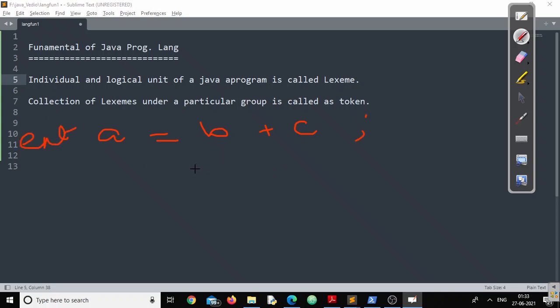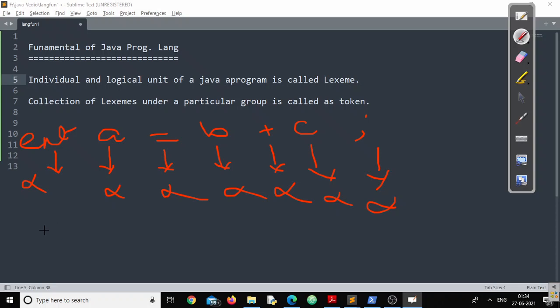No problem at all. As per the discussion, int, a, equals, b, and plus, c, all these are lexemes, because all these are individual logical units of the Java programming language.